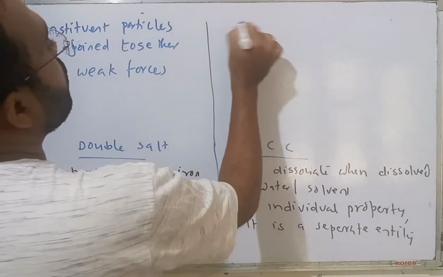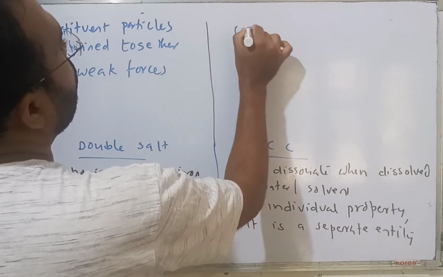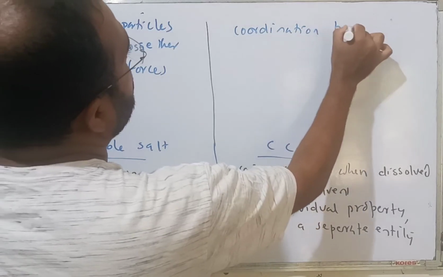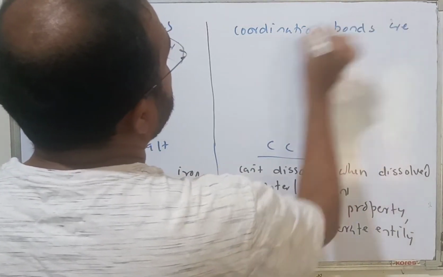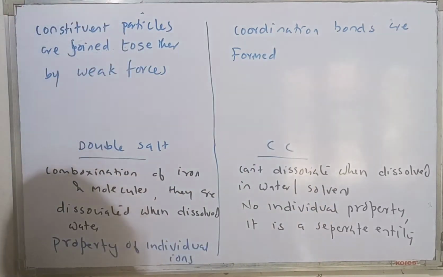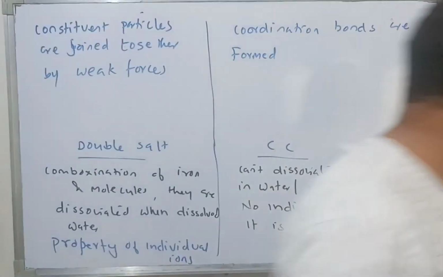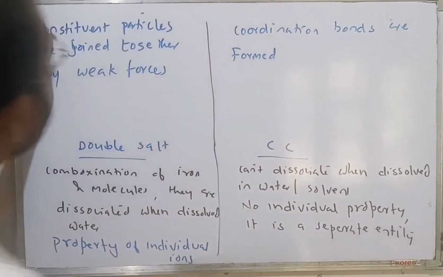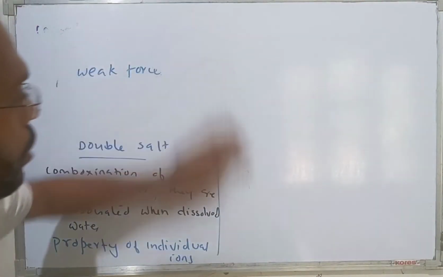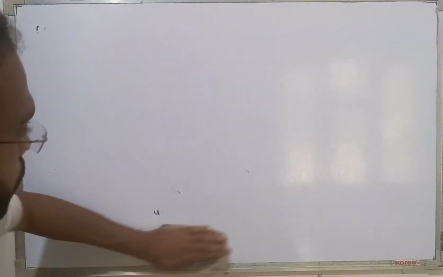Here, coordination bonds are formed between molecules and constituent particles. Therefore, a double salt is different from a coordination compound. We are not talking about the double salts. We are talking about the coordination compound.